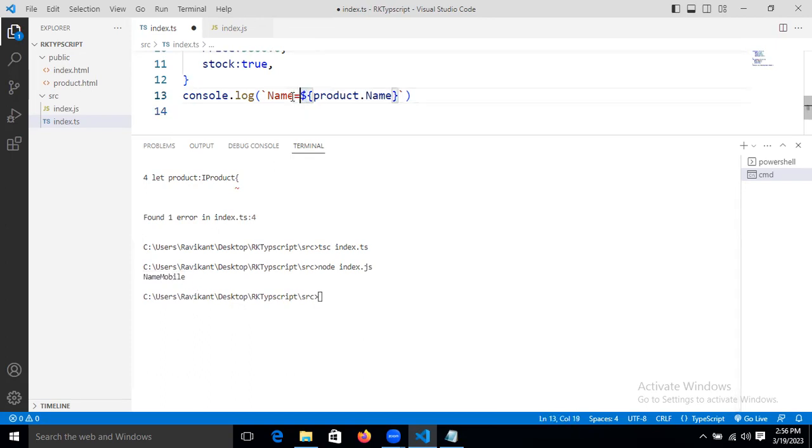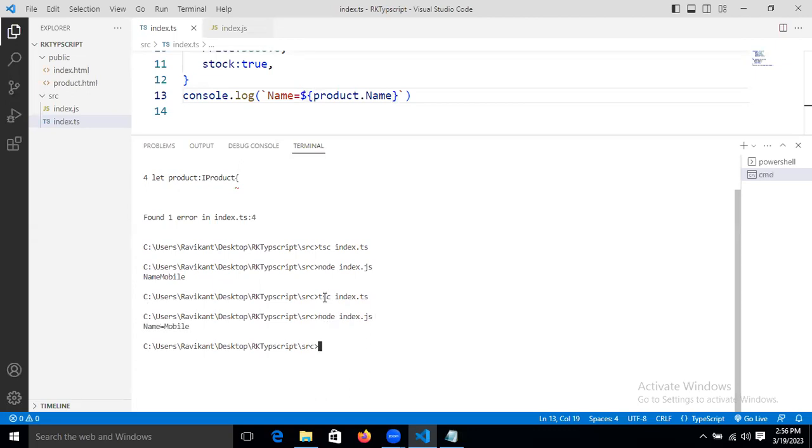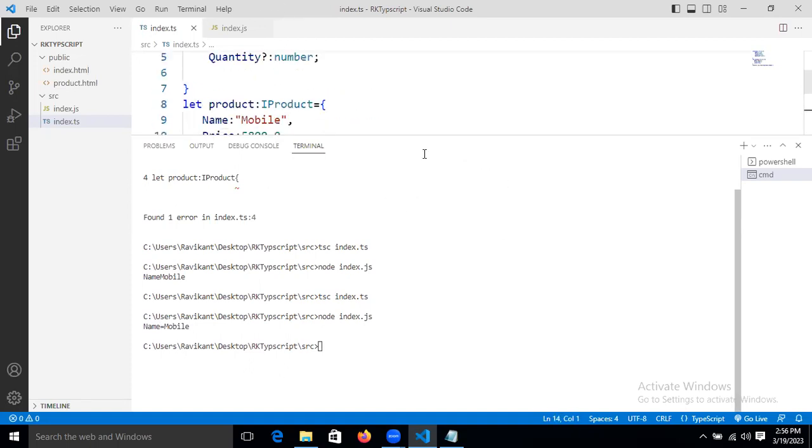Here you can give the equal to, and then it will be a little bit different. Now we are getting it right. Like that you can take all properties and print them, guys.